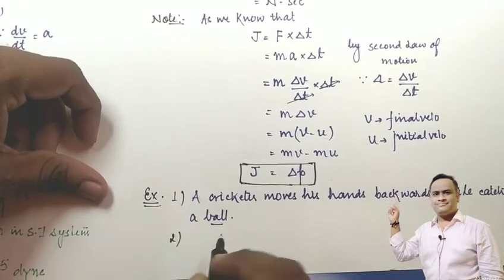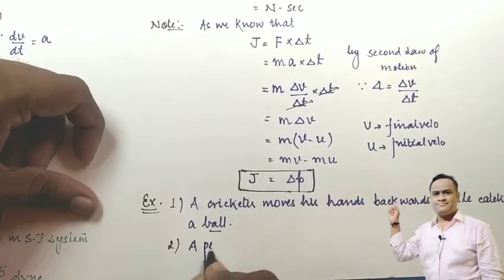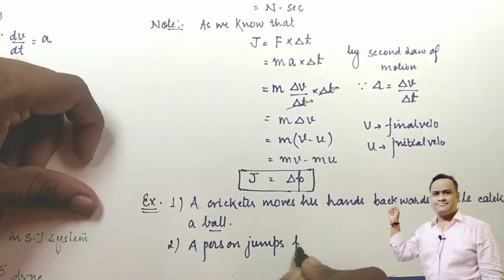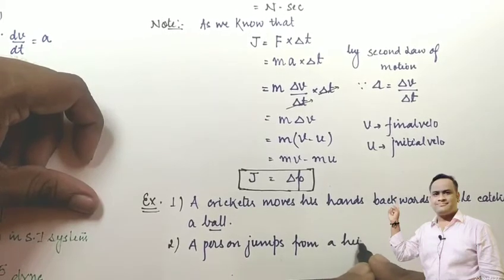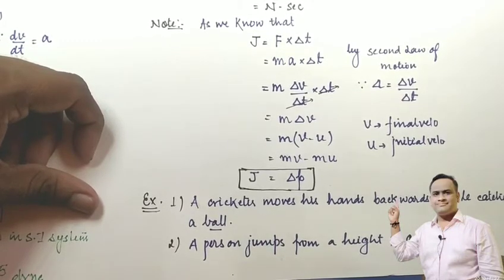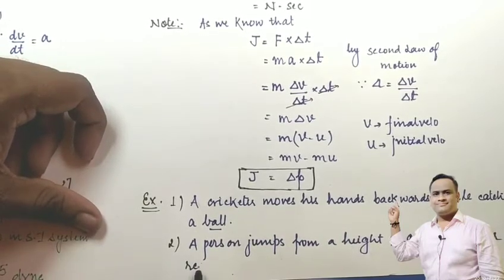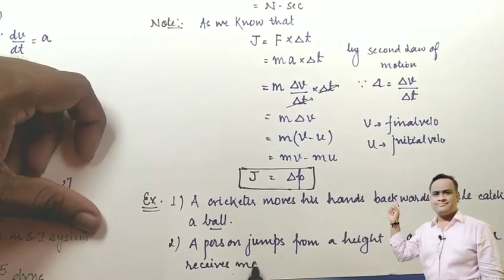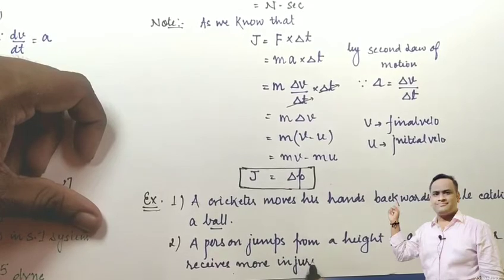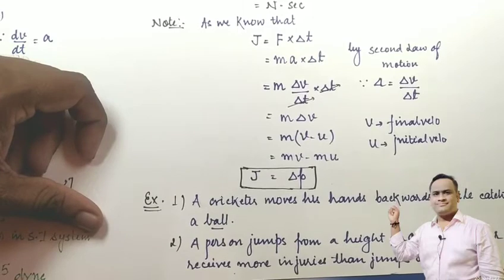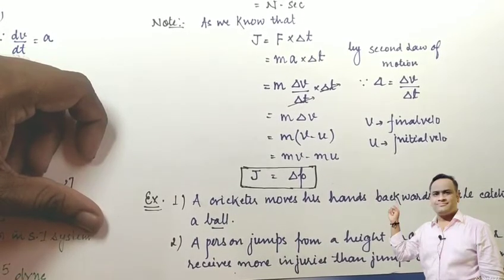So the next example is a person who jumps from a height on a pucca floor and receives more injuries than a person who jumps onto a heap of sand. Why? What is the reason behind this?